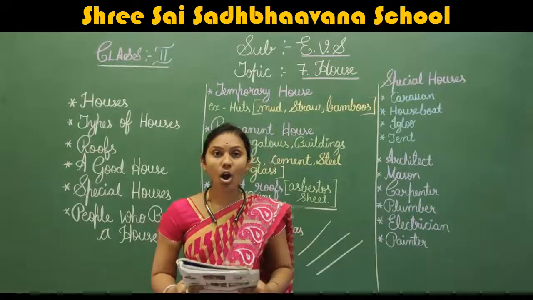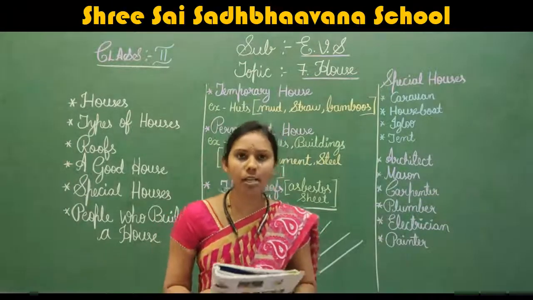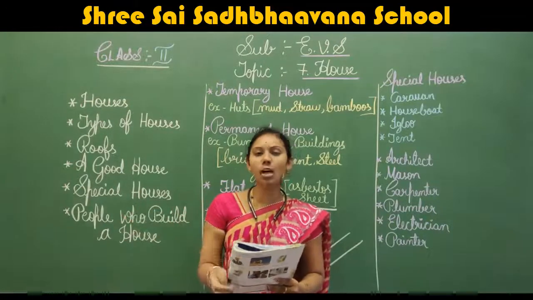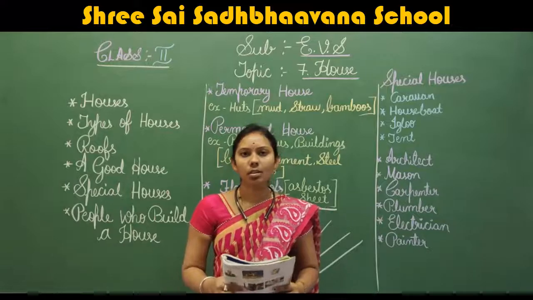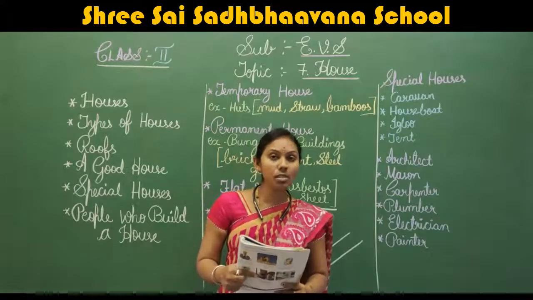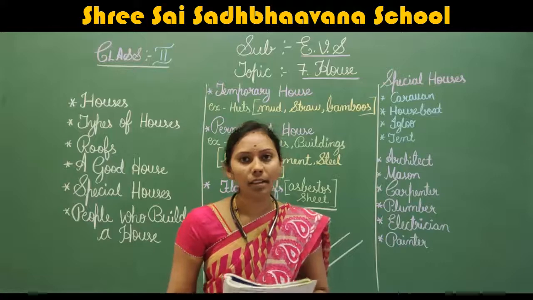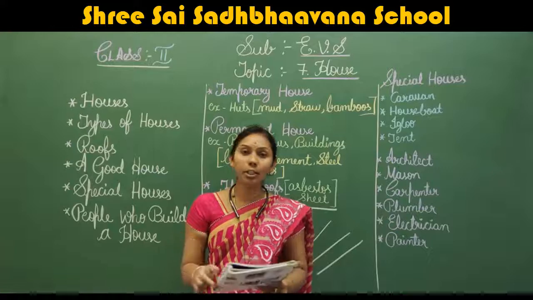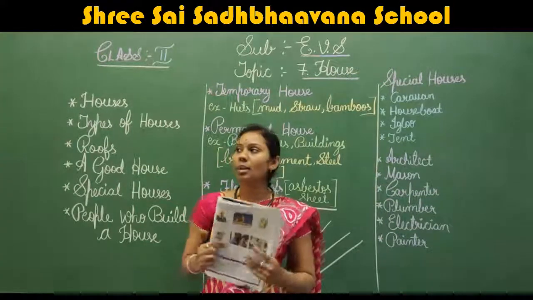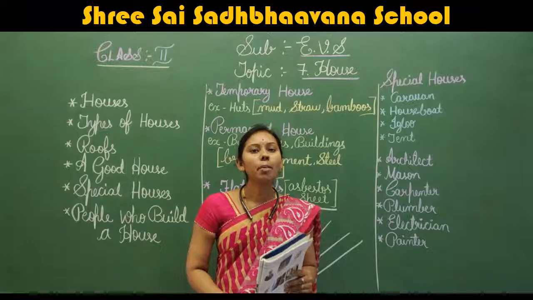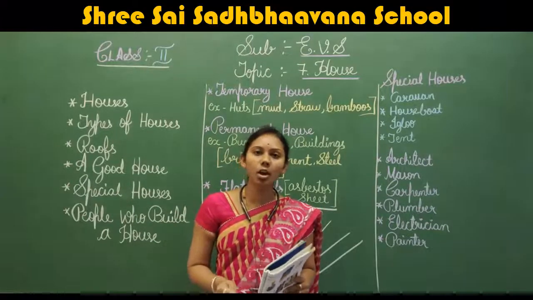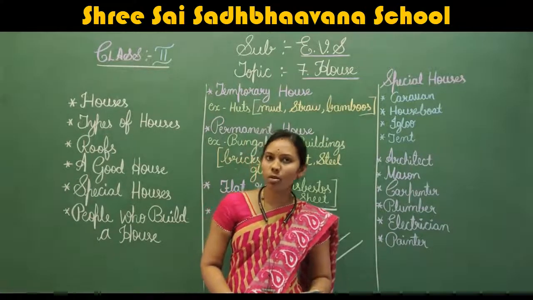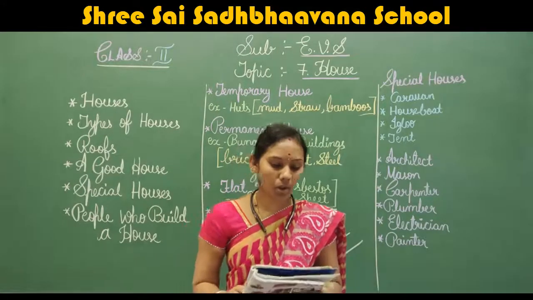Yes, a good house has many doors and windows. Doors and windows allow air and sunlight to come in the house. A good house means what type of house should it be? There should be many doors, many windows. The air should pass inside the house, and the light also should come inside the house. That type of houses, we call it a good house.